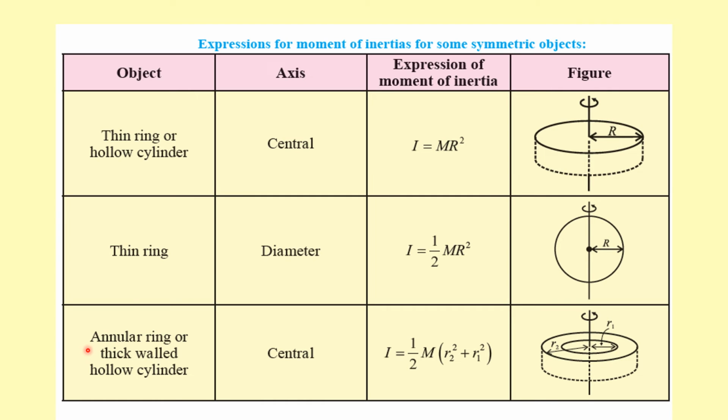The moment of inertia of an annular ring or a thick walled hollow cylinder about its axis passing through its center is given by I is equal to half m into the bracket r2 square plus r1 square, close the bracket. Here r1 and r2 are the inner and the outer radius of the thick walled hollow cylinder or annular ring.